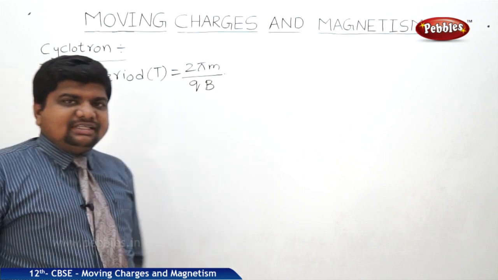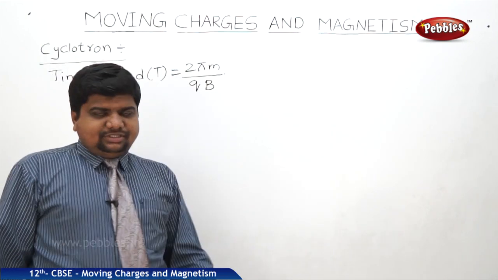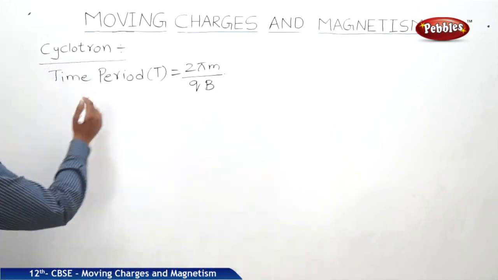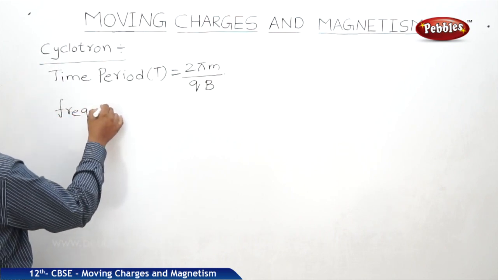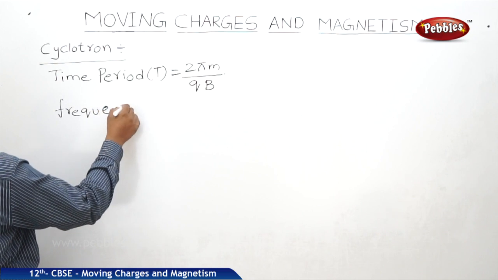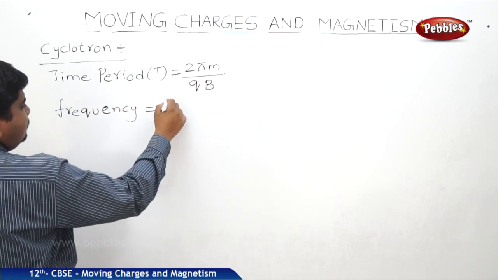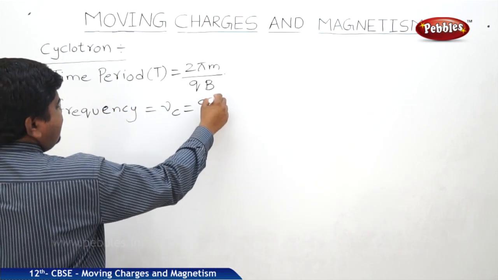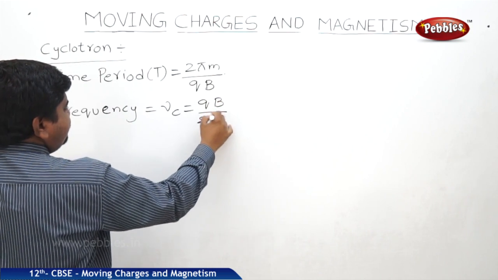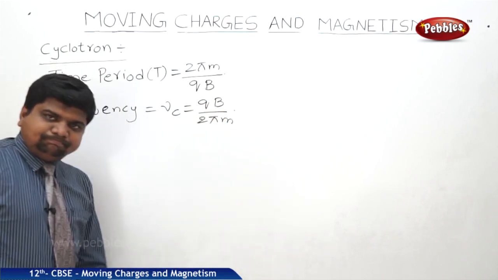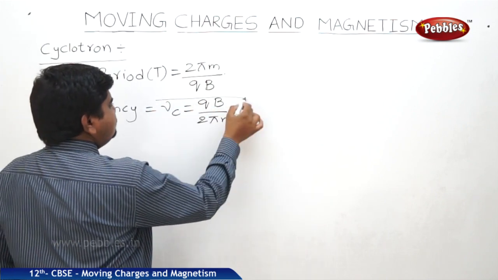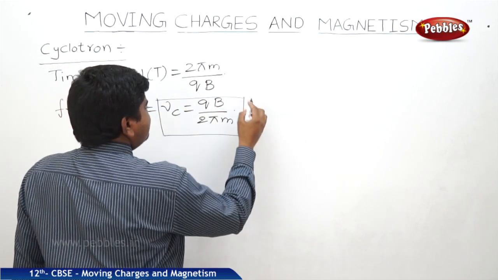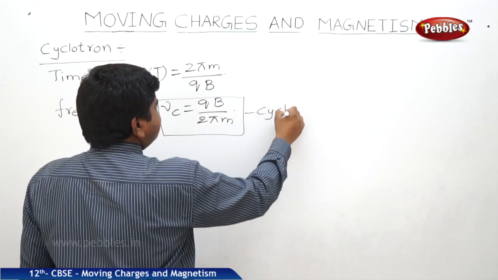Time period means the time taken for one complete revolution. So what about the frequency? Exactly the reciprocal of the time period: qB by 2 pi m. This is nu c, called the cyclotron's frequency.